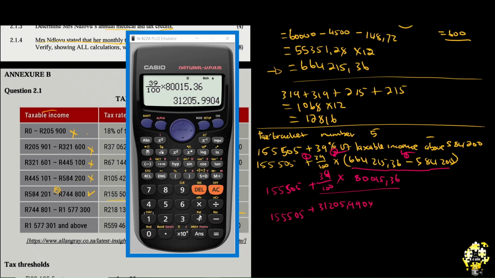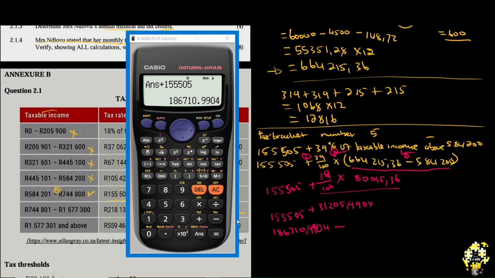Therefore, because 155,505 is already here, we can just add it. It says that we have 186,710.9904. This is what we're supposed to pay, but because of our lenient government, we have discounts. Remember, discounts work after the brackets. So which discounts do we have?